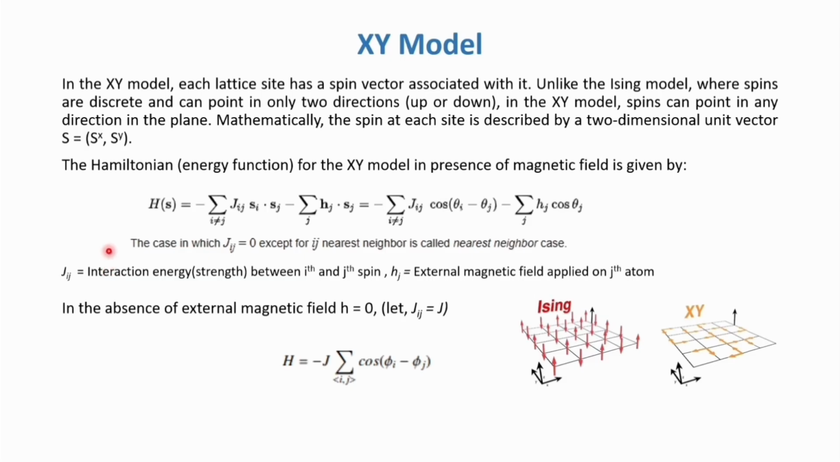So what is the XY model? In the XY model, each site of the lattice has a spin which can point in any direction in a plane. Mathematically, the spin at each site is described by a 2D unit vector. In the absence of an external magnetic field, the Hamiltonian looks like this.